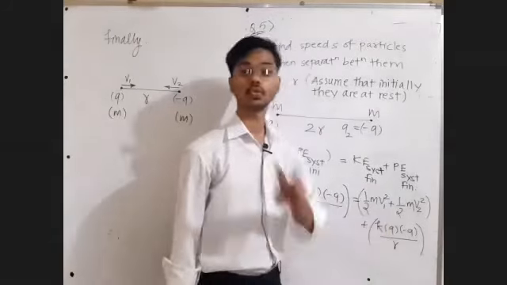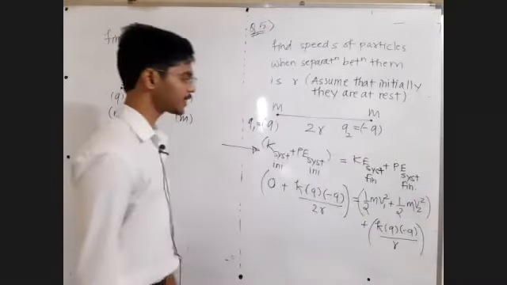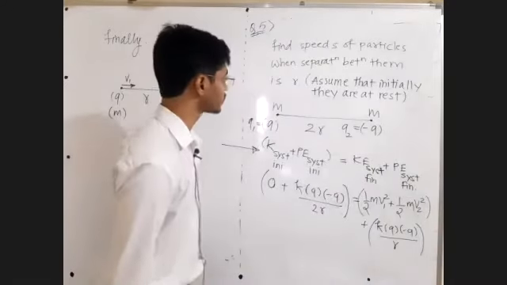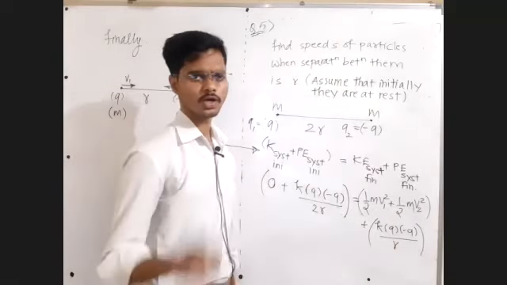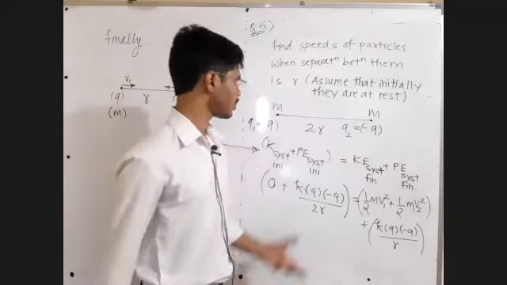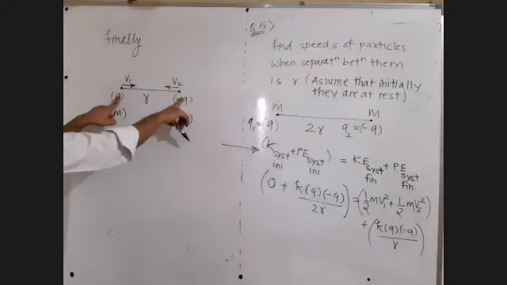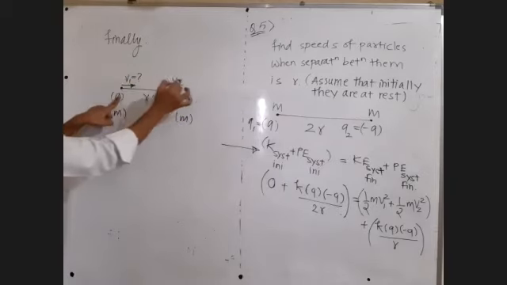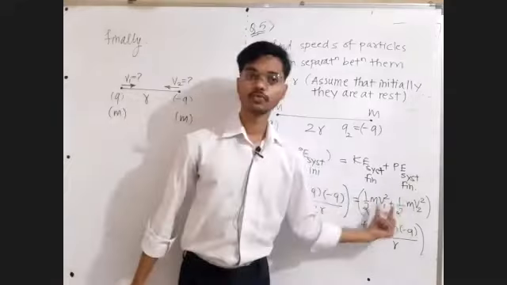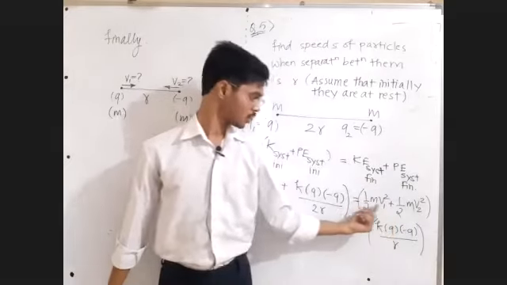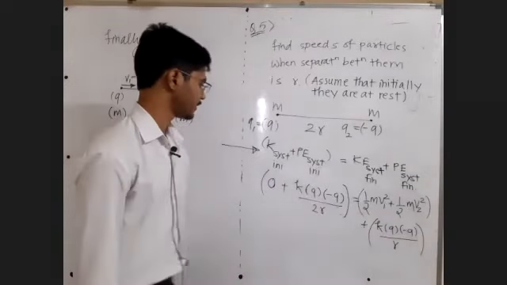Now we have V1 and V2, two unknowns and one equation. It means the game is going to be two unknowns, two equations, because we are asked to find out the speeds of the particles when the distance is R. Means now we have to find V1 and V2 values. But sir, we have one equation and two unknowns. Okay, let's solve on this side.